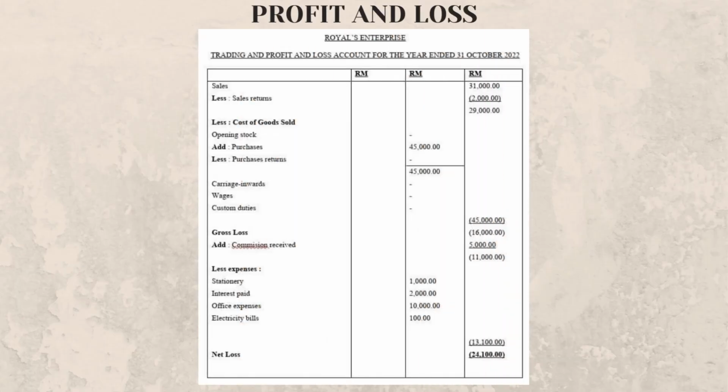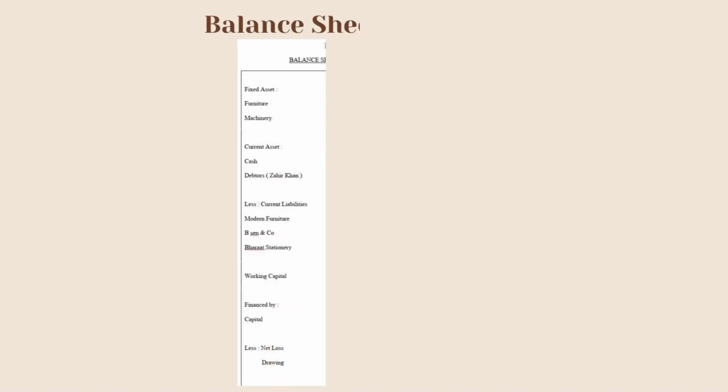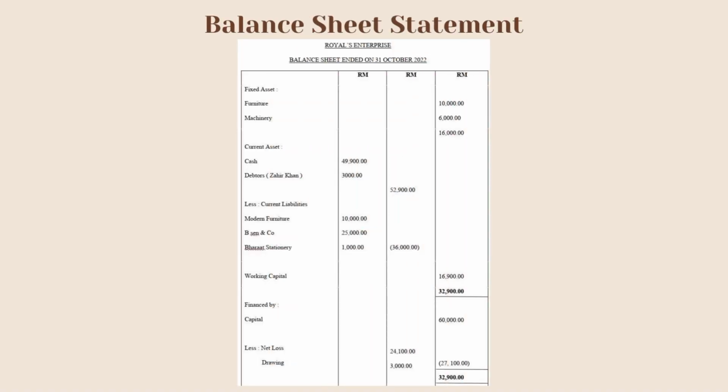Next is our company profit and loss statement. The company managed to get a net loss. This is because our business has higher expenses than our business sales. So this has made our business experience a net loss, which is RM 24,100. The final part in this study case 3 is to prepare the balance sheet statement. To get the amount of working capital, the total of current assets must be minus current liabilities. Then the working capital needs to be added to fixed assets to get the same answer, which is 32,900.